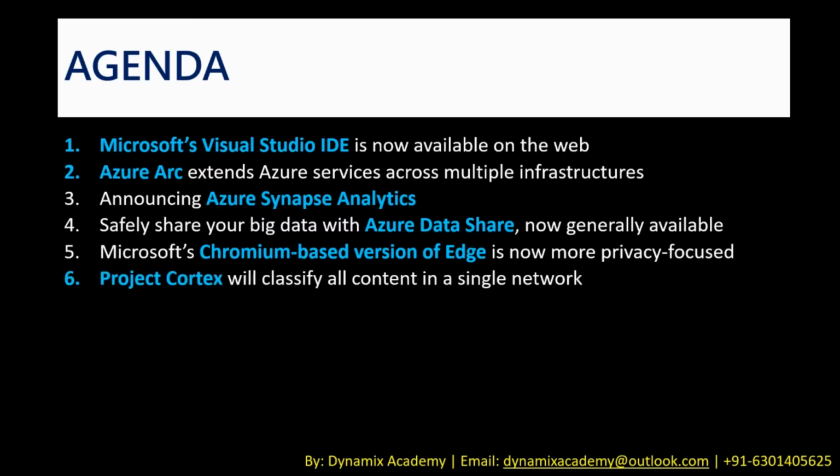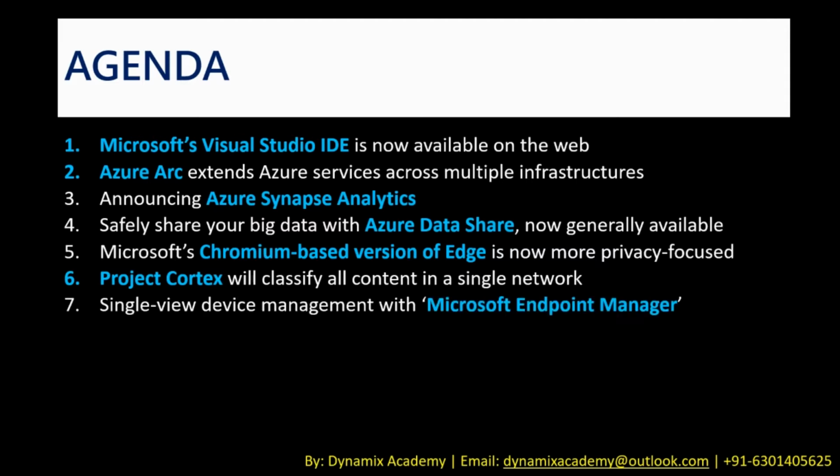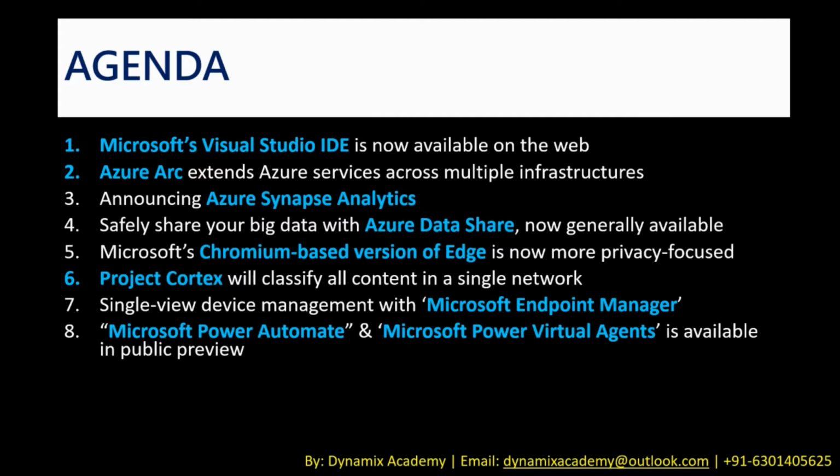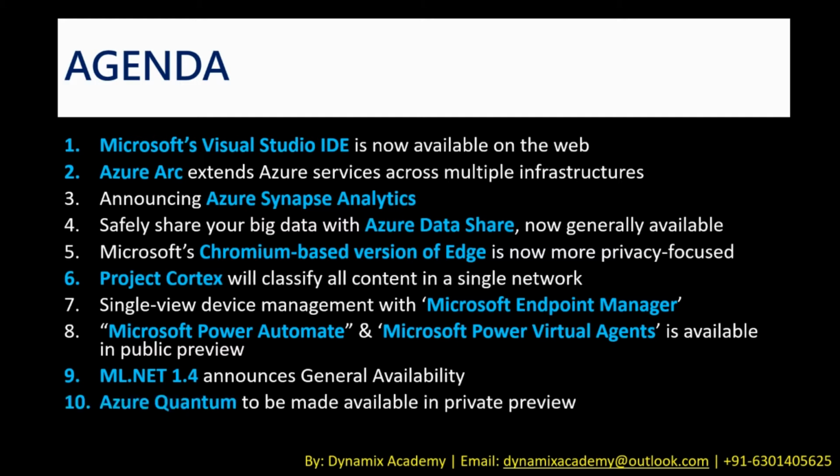Number 6, Project Cortex will classify all content in a single network. Number 7, Single-View Device Management with Microsoft Endpoint Manager. Number 8, Microsoft Power Automate and Microsoft Power Virtual Agents is available in public preview. Number 9, ML.NET 1.4 announces general availability. And lastly, number 10, Azure Quantum to be made available in private preview. Let us now see a brief overview of each of them one by one.